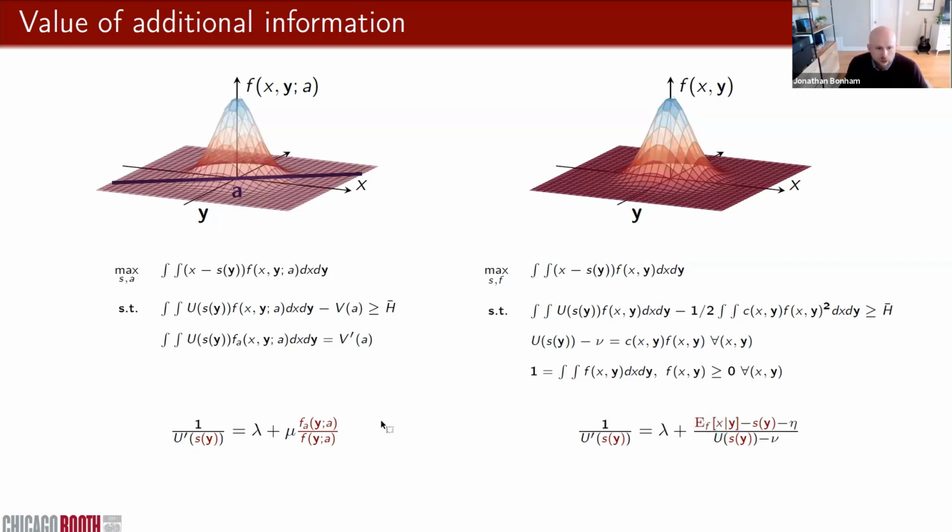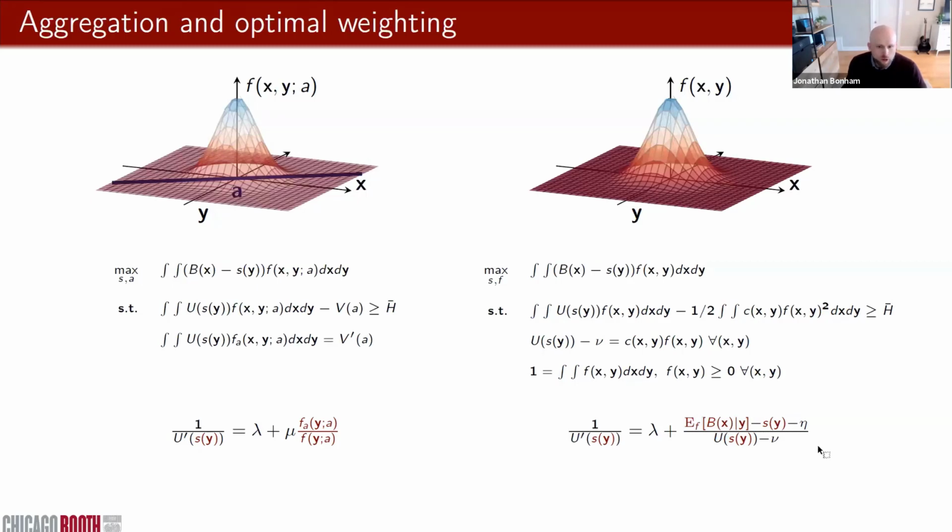All right, so if we compare these two expressions, you'll notice that in the classical approach, the contract is written as if the principal is forming inferences about the agent's action through the likelihood ratio, whereas in our approach, the contract is written as if the principal is forming inferences about the outcome that she cares about, X, taking the agent's equilibrium action as fixed. Right, and that's going to be the main result in our paper.